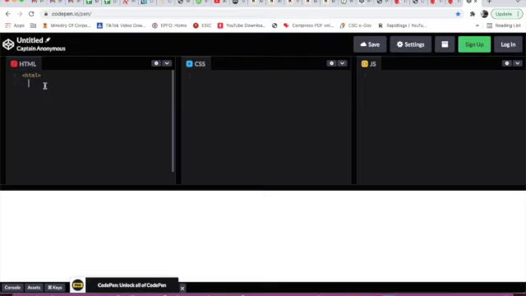Here we will type head like this, and we will close it with the help of tags. Again we will give enter. Here we will write title, TITLE, title. Now we will give a space, and for the title we can give Virat Kohli here.